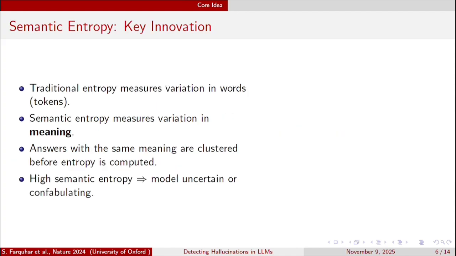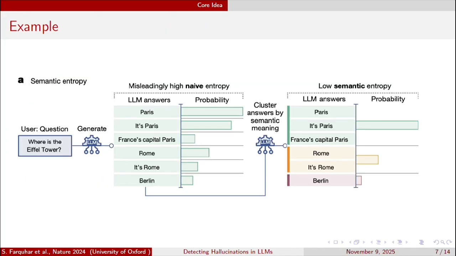So the key idea is called semantic entropy. What is this? Instead of measuring uncertainty over words, it measures uncertainty over meaning. The model generates several answers and we group together the ones that mean the same thing. So high entropy means high uncertainty and possibly hallucinations. Let's go through an example.